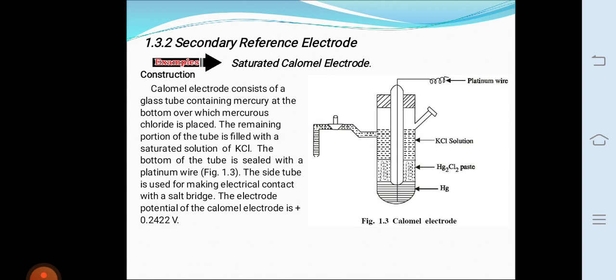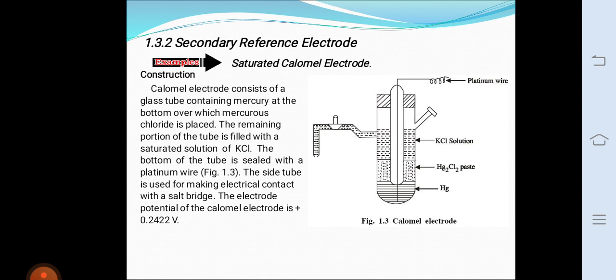If the electrode acts as anode, the reaction is 2Hg forms Hg2 2+ plus 2 electrons. Hg2 2+ plus 2Cl minus forms Hg2Cl2. Finally, the equation becomes 2Hg plus 2Cl minus forms Hg2Cl2 plus 2 electrons. That means an oxidation reaction will take place at the anode.